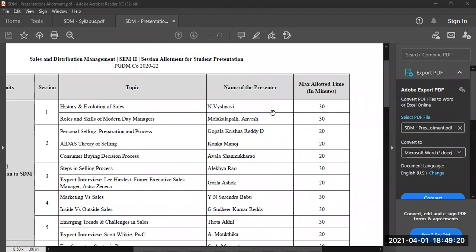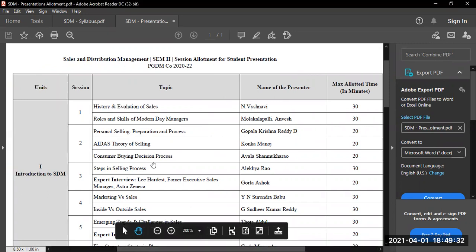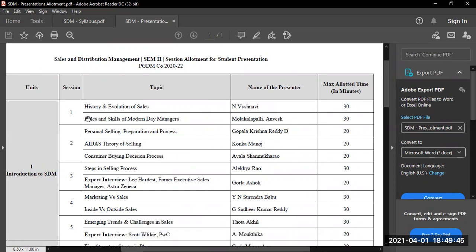Okay, sir. These two should present their presentations in the next session. Similarly, every session. Okay, sir, I'll inform them. You just send a reminder to all the students at least 3 days before their presentation comes. Yes, sir. And here I want you to understand one thing, not only you, all the students.